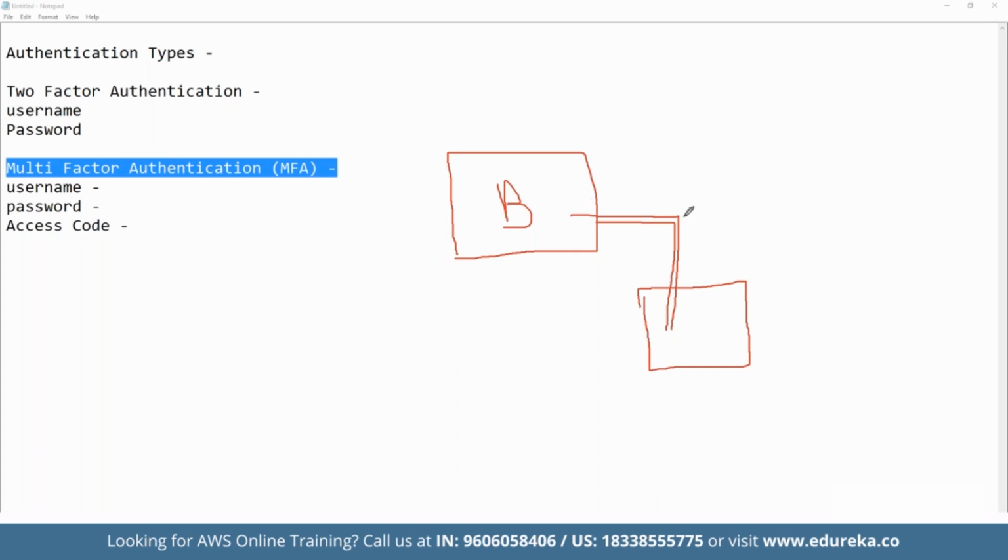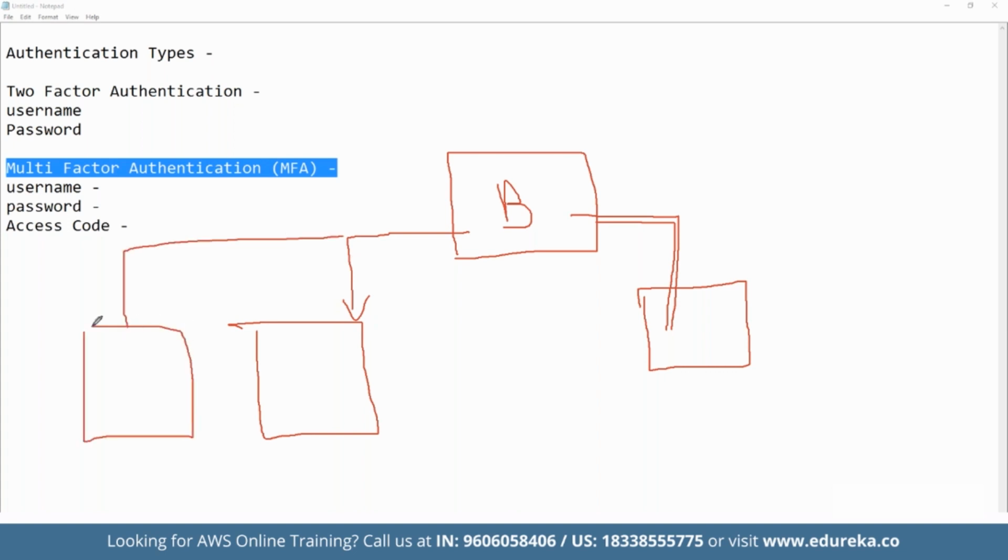So instead of using the internet connection or any secured line, what banks can do is simply use a service called Snowball. They can transfer their petabytes of data into these physical devices called Snowball. These are physical devices offered by AWS, and these are highly tamper-proof.